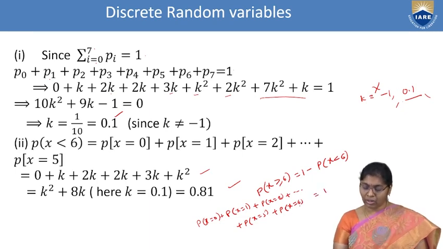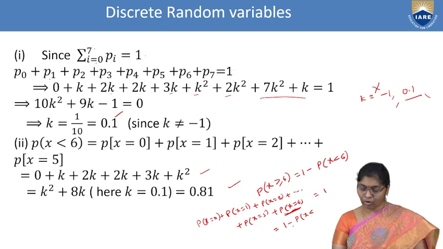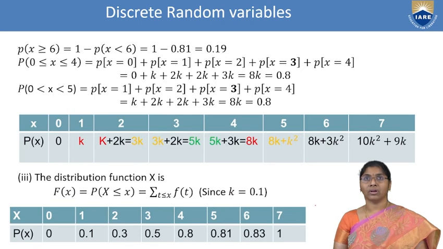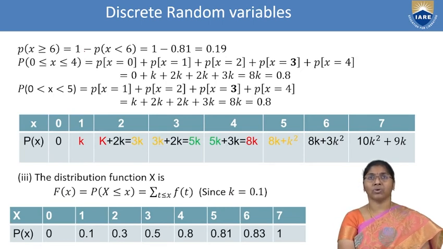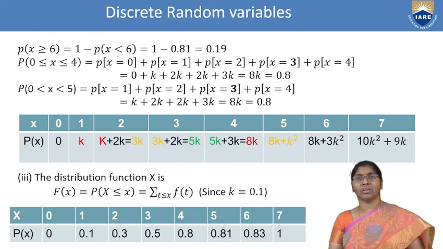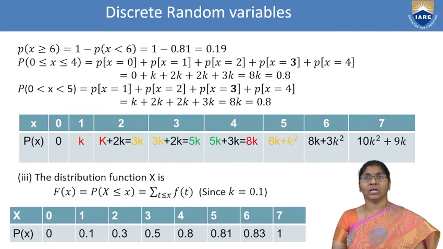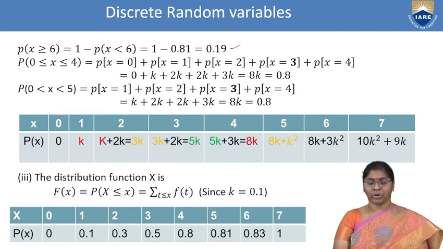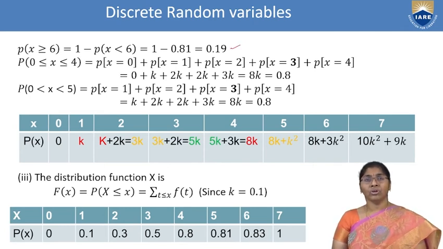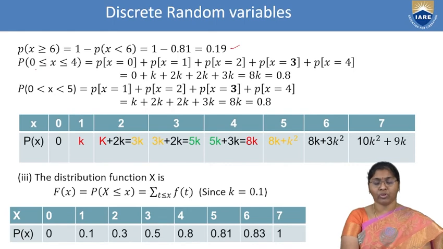Then the remaining part we can write as 1 minus P of x less than 6. That is the condition. Already we calculated P of x less than 6 in the earlier condition, that is 0.81. We get 0.89.